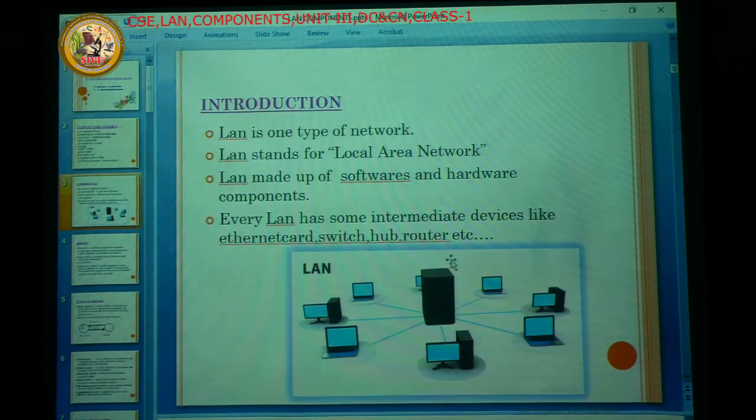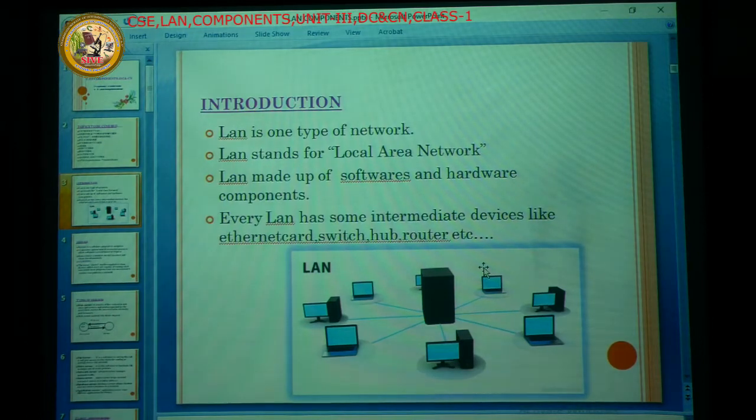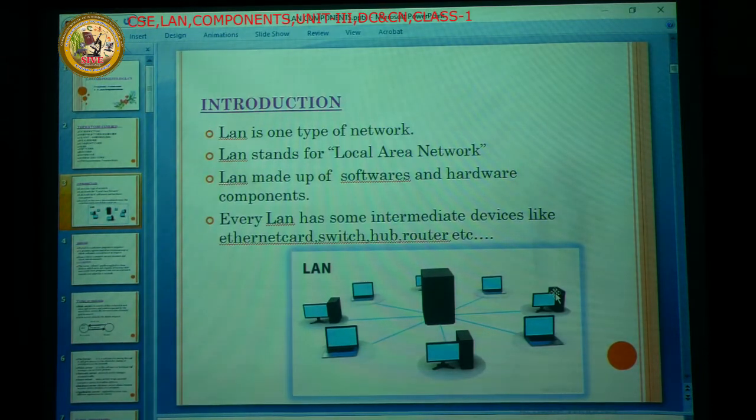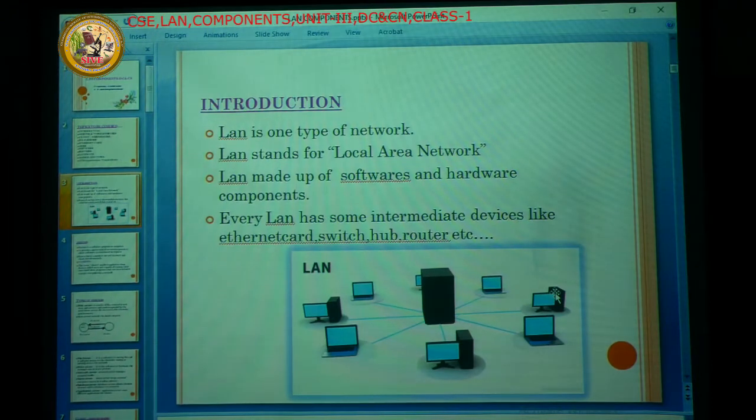For example, we use LANs in organizations, educational departments and government offices. So LAN is the central idea of the network. After LAN, a number of LANs is nothing but the MAN, and a number of MANs is nothing but the WAN. Here we have entered the LAN, the local area network, and in this network the LAN can be divided into a number of segments also.